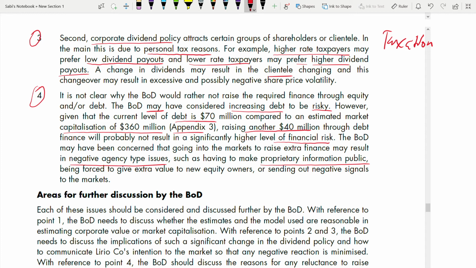You have to give up some of your personal freedom. You have to make certain information public. And being forced to give extra value to new equity holders. Yes. Or sending out negative signals to the market. So maybe this could be some of the reason why you went that way.